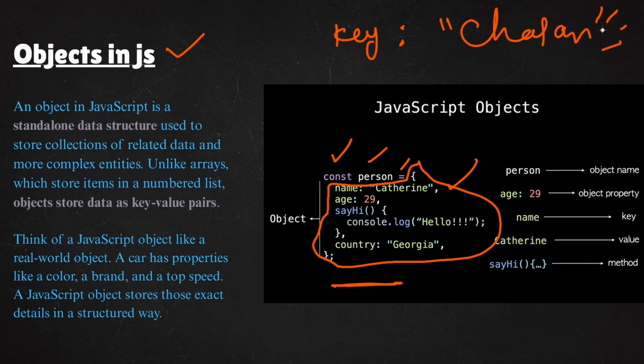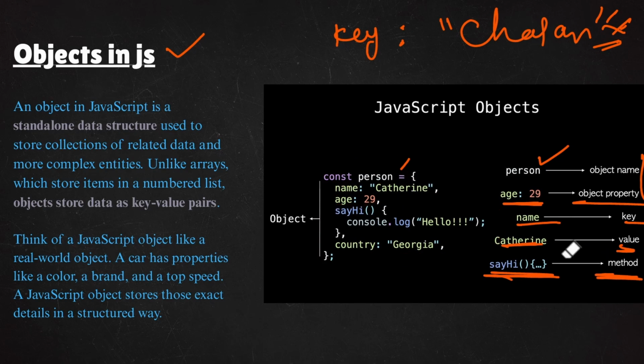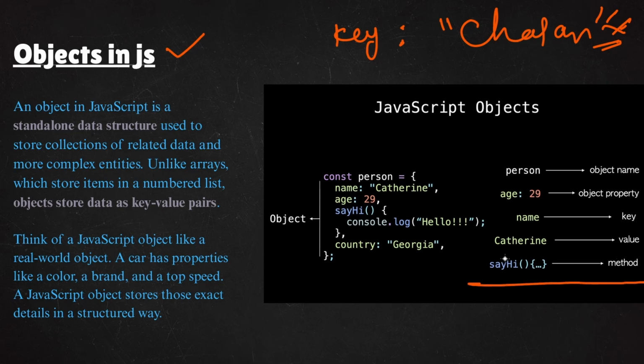After that, it's not a colon, it's comma separated values. Then you can pass another thing, you can pass a function, and you can have another variable. So you can see over here, person is the object name. Age 29 is an object property. Name is a key, and Catherine is a value. Say hello is a method. Inside an object we can have methods. See clearly, say hi is a method, so inside an object we can have some methods over here.